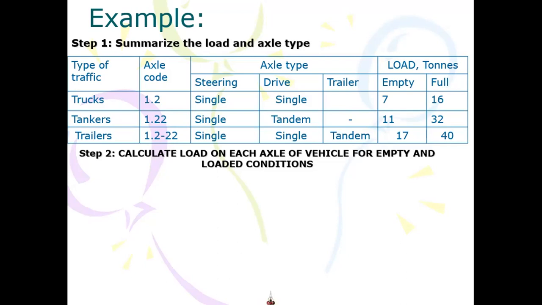Now, when we first summarize this type of load, we need to know which axle carries what load, because our objective is to find the equivalent single axle load on a single axle of a truck.